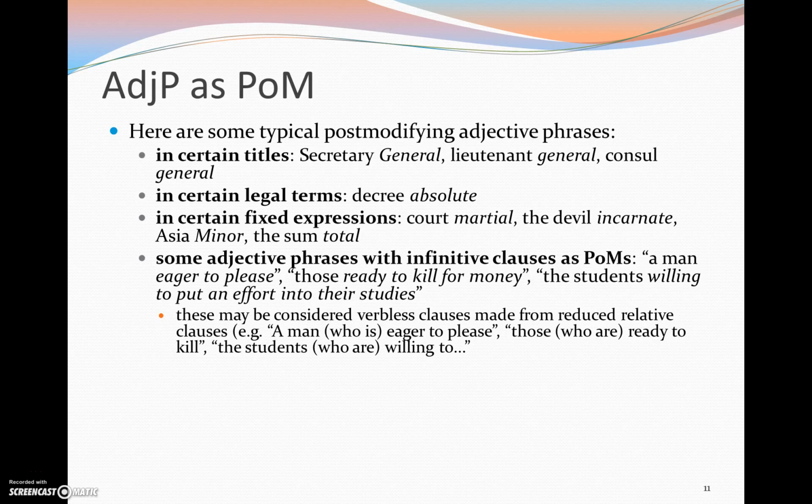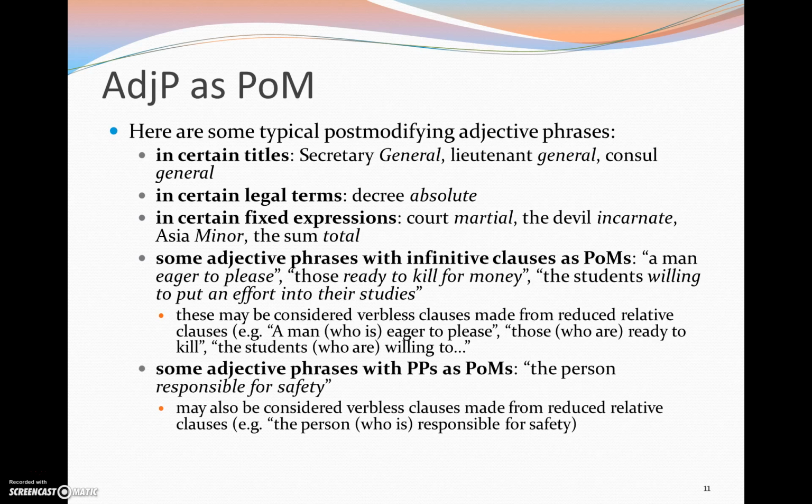Now we can also consider these types of clauses as verbless clauses that are made from reduced relative clauses. So instead of saying a man eager to please, we could say a man who is eager to please, and that might be the underlying structure. We also find some adjective phrases with prepositional phrases as post-modifiers. So the example is the person responsible for safety.